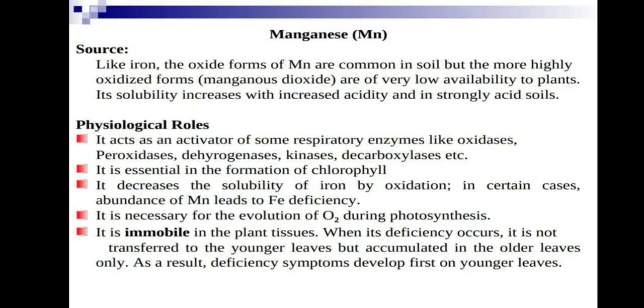The next important micronutrient is manganese. Source: like iron, the oxide forms of manganese are common in soil, but the more highly oxidized forms, manganese dioxide, are of very low availability to plants. Oxidized forms are of very low availability.